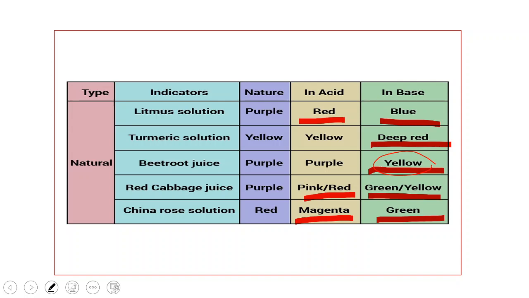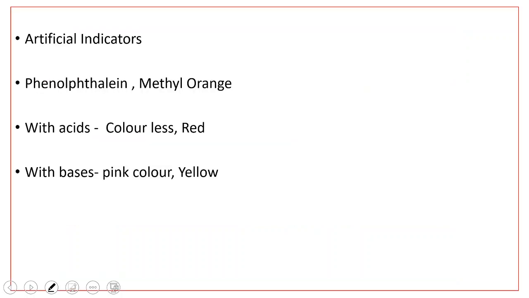And for the artificial or synthetic indicators, we have two indicators, that is phenolphthalein and methyl orange. Phenolphthalein will become colorless with acids and gives red color with bases.